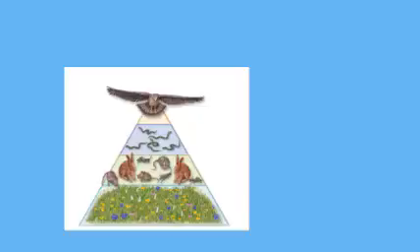Well, now let's talk about pyramids of energy. Pyramids of energy show the relative amount of energy available at each trophic level. Only 10% passes through each level.